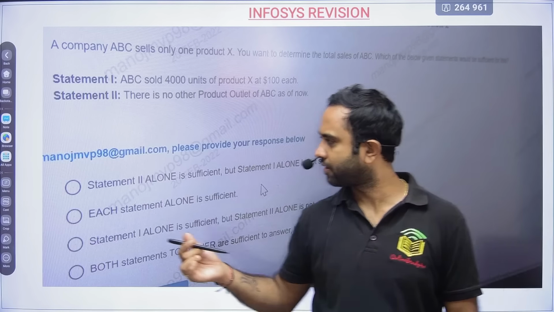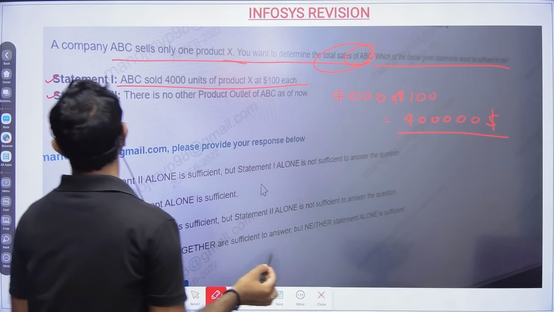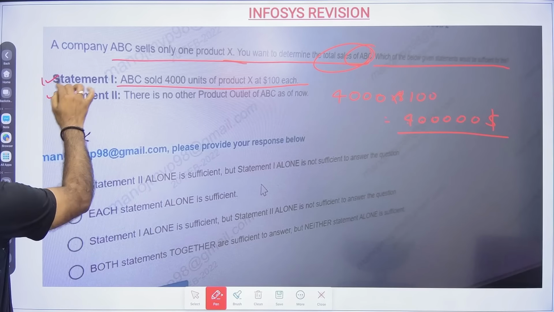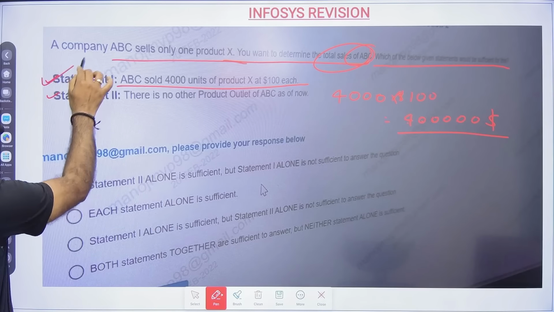Statement 1. ABC sold 4,000 units of product X at $100 each. So 4,000 units of X are sold and each product is $100. So it will become 40,000 and one more zero, so 4 lakh dollars. Okay. So from statement 1, I can tell the total sales of ABC.